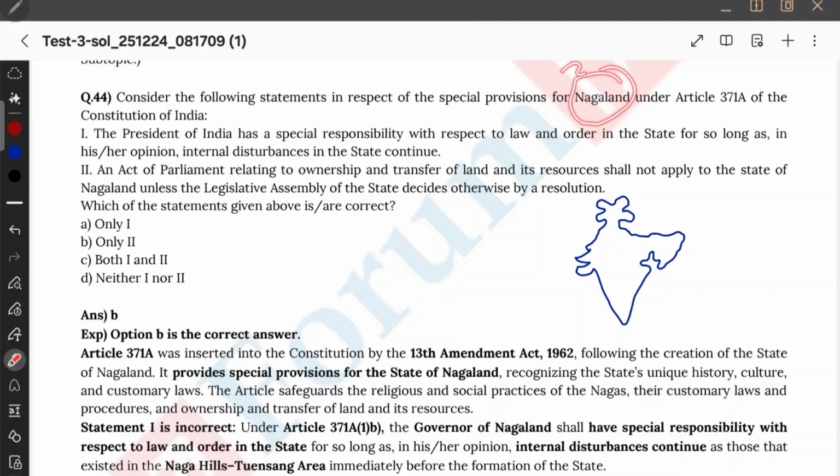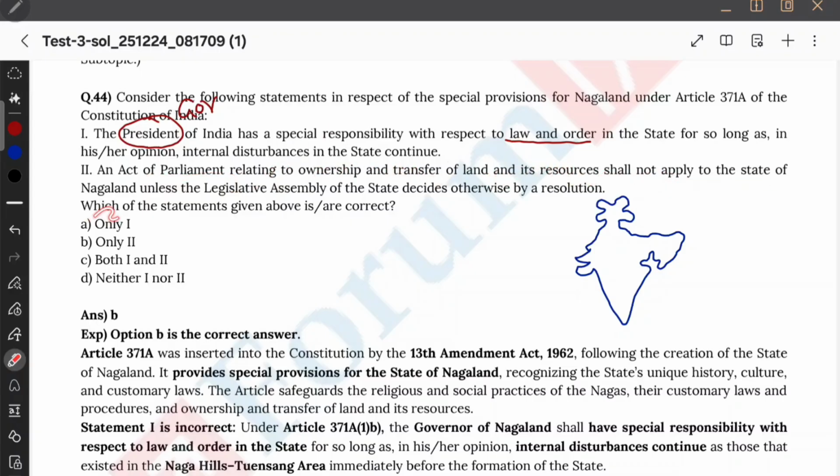So they are asking special provisions for Nagaland under Article 371 of the Constitution. Which of the following are correct? President of India has special responsibility with respect to the law and order in the state so far as long, in his or her opinion, internal disturbances in the state continue. Law and order, okay, you need to remember this, it's a governor. Law and order यूजुअली लोकल लेवल पे होगा और लॉ एंड ऑर्डर लोकल गवर्नमेंट और वो उस लेवल पे होगा. सो लॉ एंड ऑर्डर का सवाल तो छोटी चीज़ है, and it is governor who has the special responsibility with respect to law and order in the state so far as long in his or her opinion internal disturbances in the state continue. Okay, this is governor.